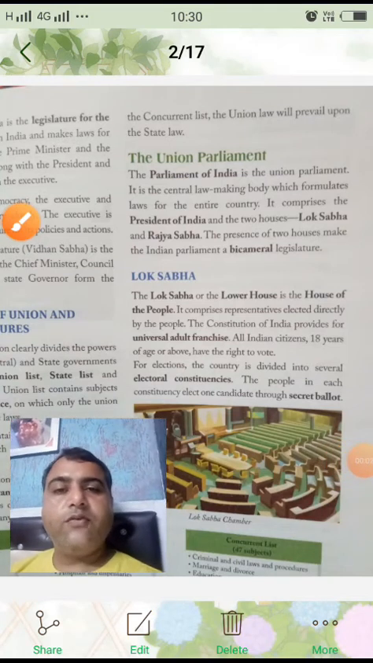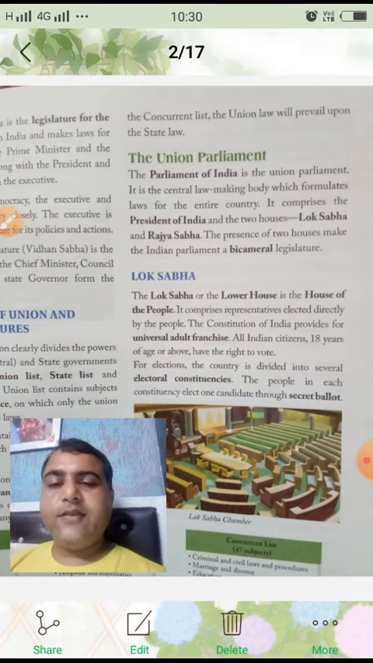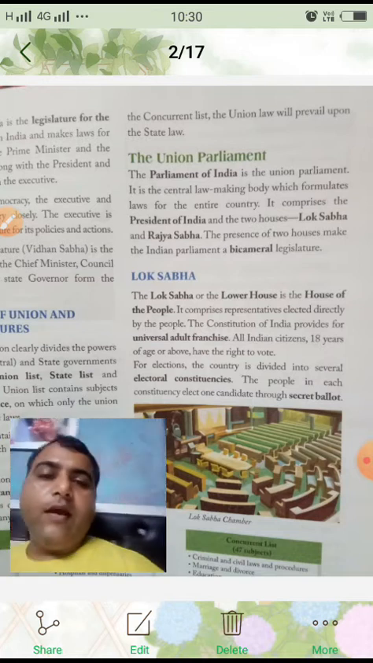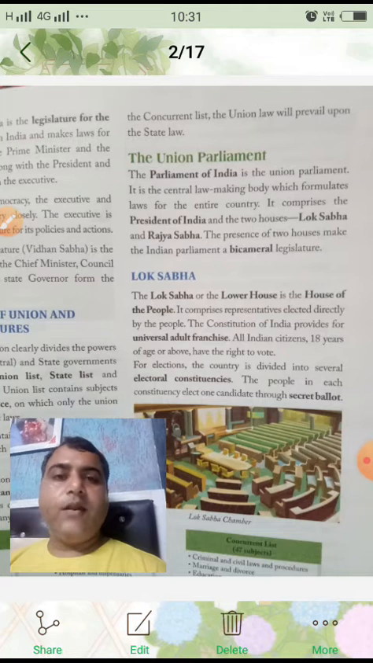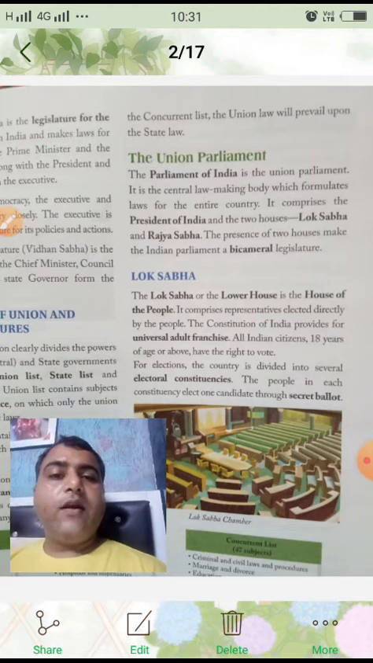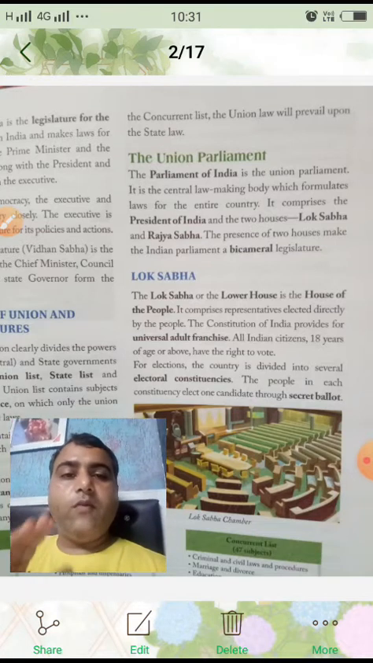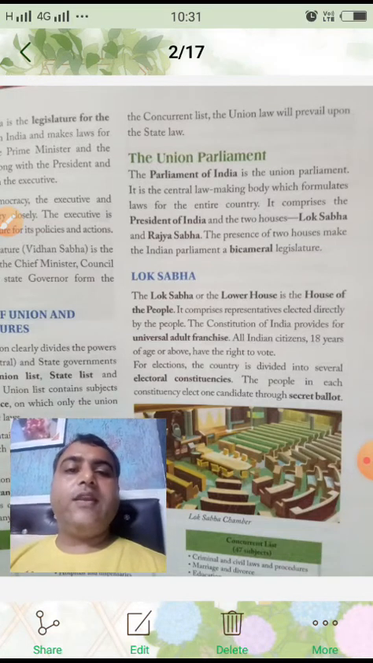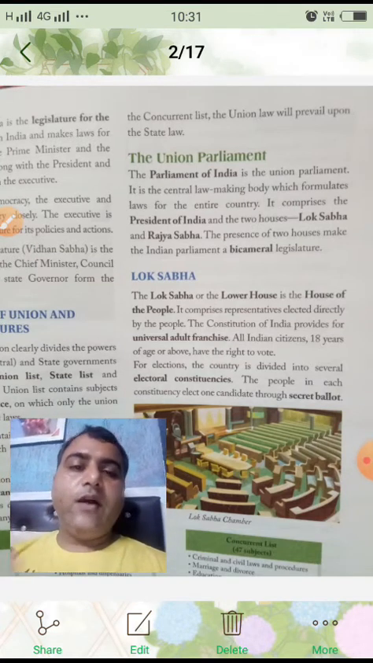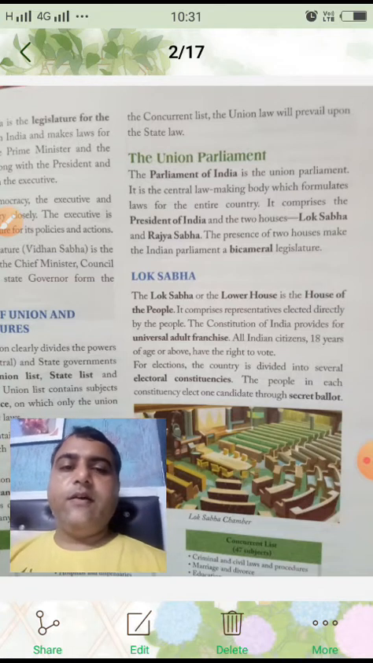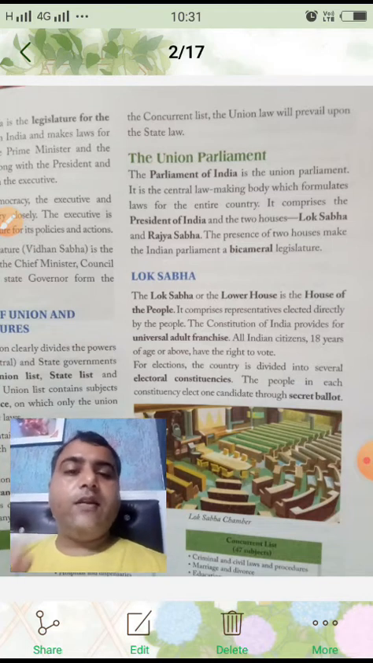Hello dear children, today we have to continue our explanation of chapter number 16, the Union Legislature. We begin from the heading the Union Parliament. The Parliament of India is the Union Parliament. It is the central law making body which formulates law for the entire country. It comprises the President of India and the two houses, Lok Sabha and Rajya Sabha. The presence of two houses makes the Indian Parliament a bicameral legislature.